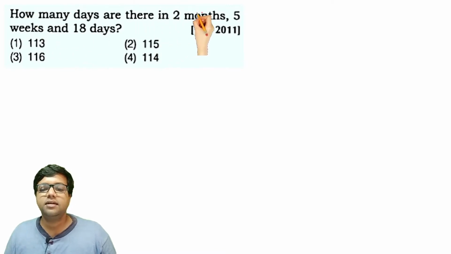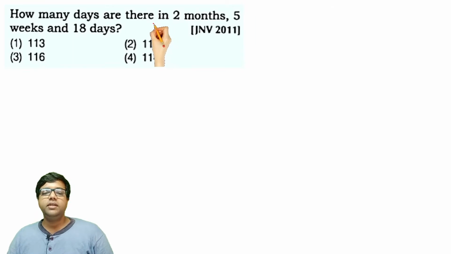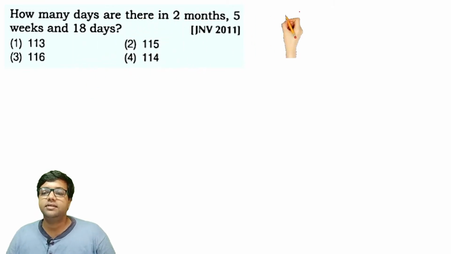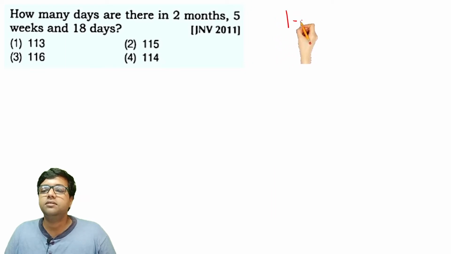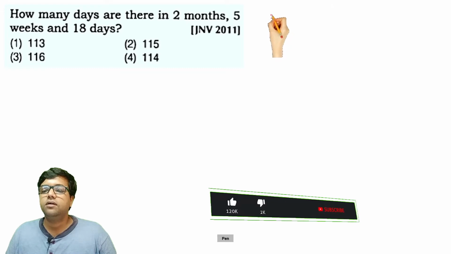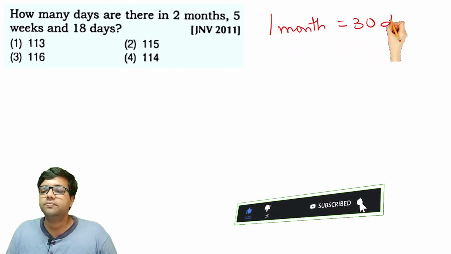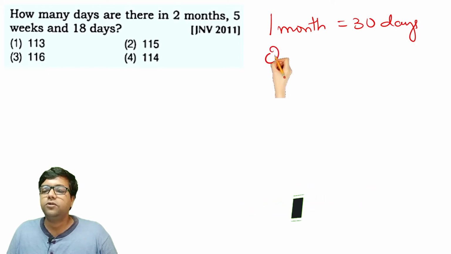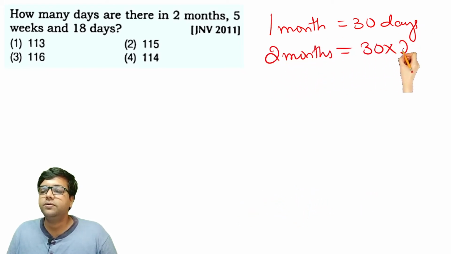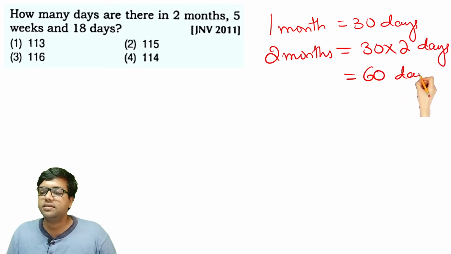How many days are there in 2 months, 5 weeks and 18 days? For 1 month, there are 30 days. For 2 months, there are 30 into 2 days, which gives us 60 days.